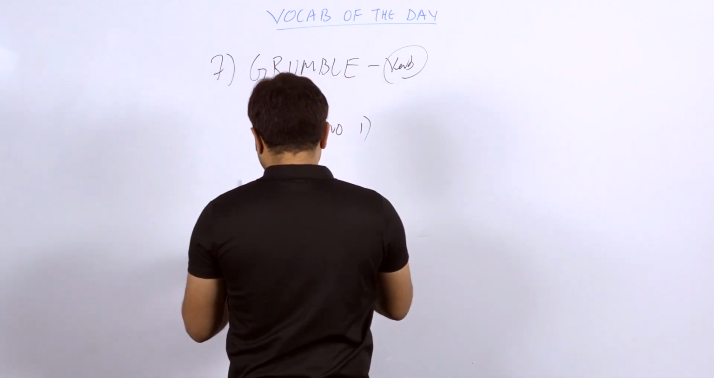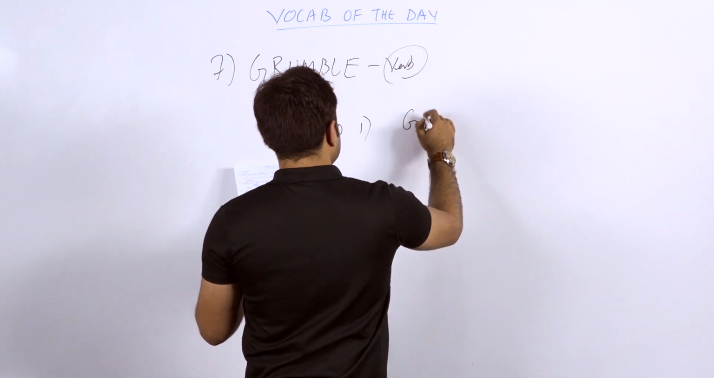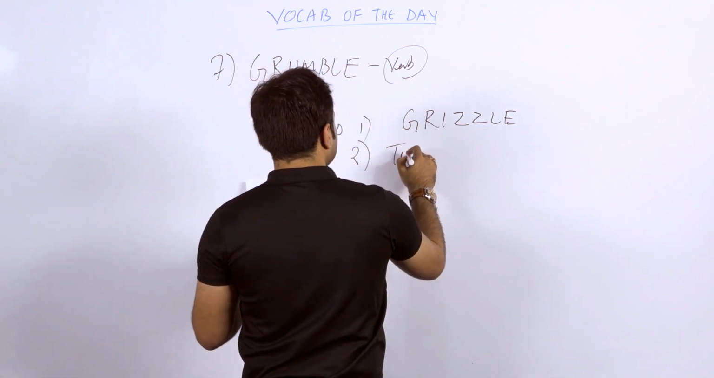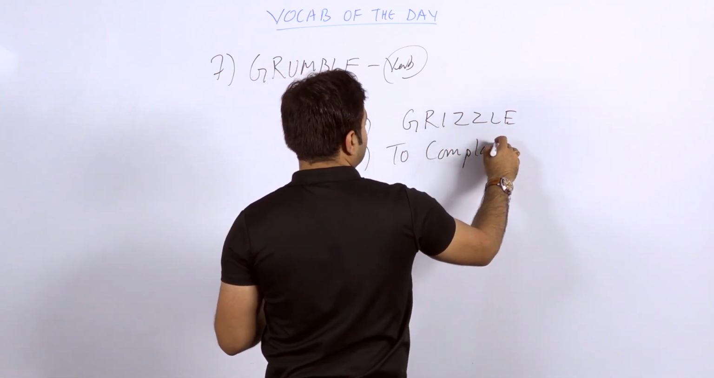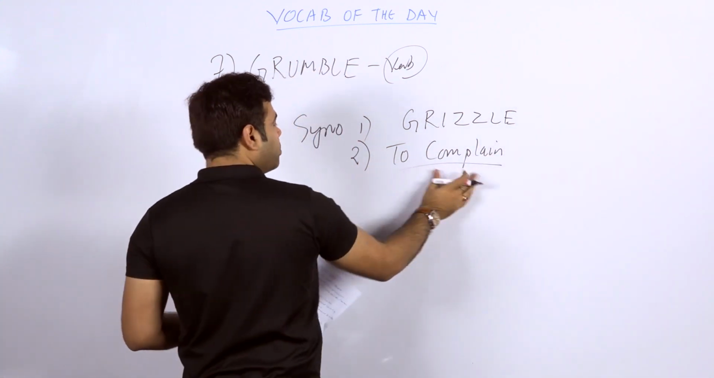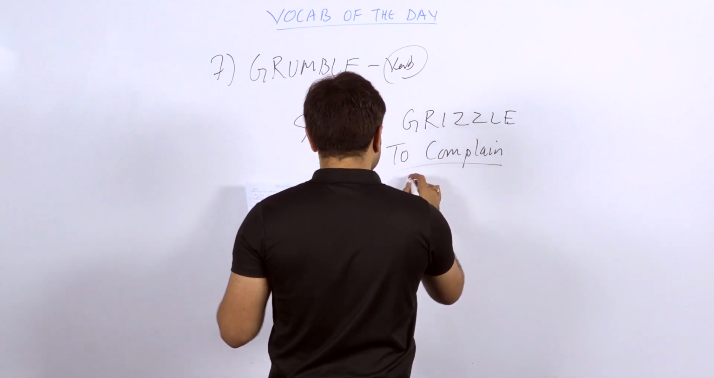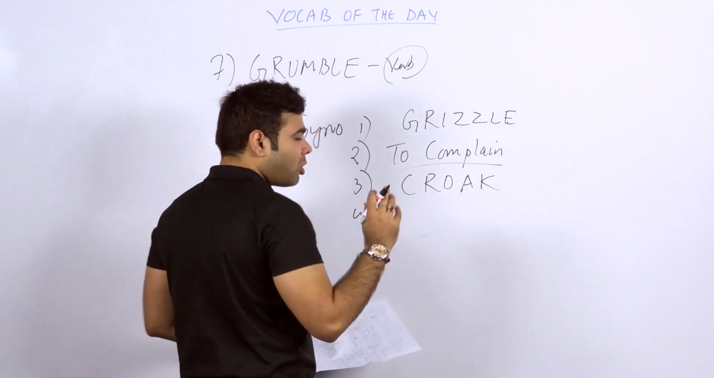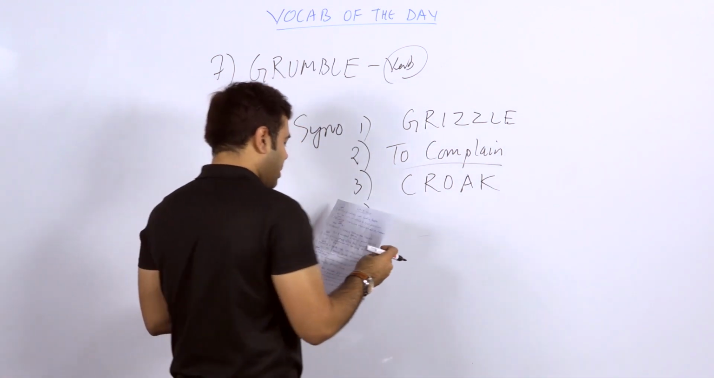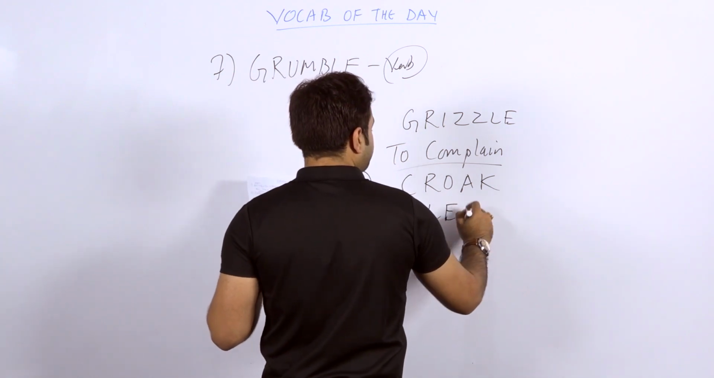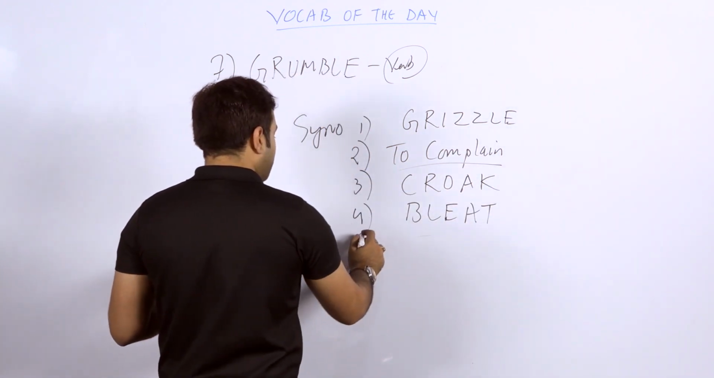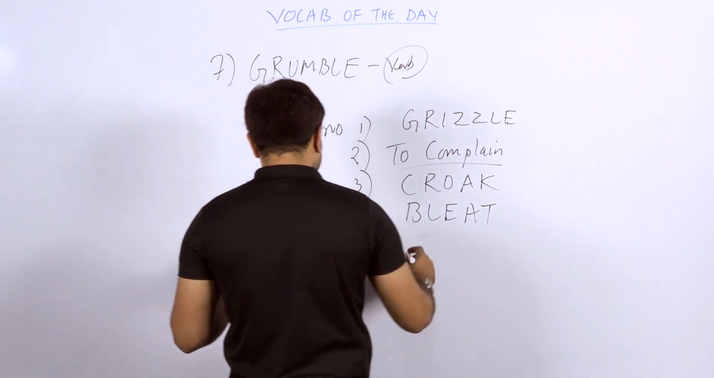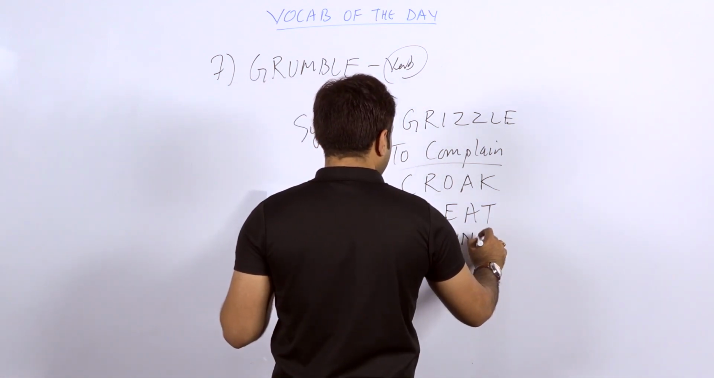So what is the first word for grumbling? The first word I have taken is GRIZZLE. It's grizzle. The second word I have used is to complain, as an infinitive form, to plus V1. The third word is CROAK, croak. Croak is also to talk a lot or to complain about something. And a nice word, in fact, bleat. Bleat about is to cry or tell someone that it is a great problem to us. And the fifth word you can take is MAUNDER.